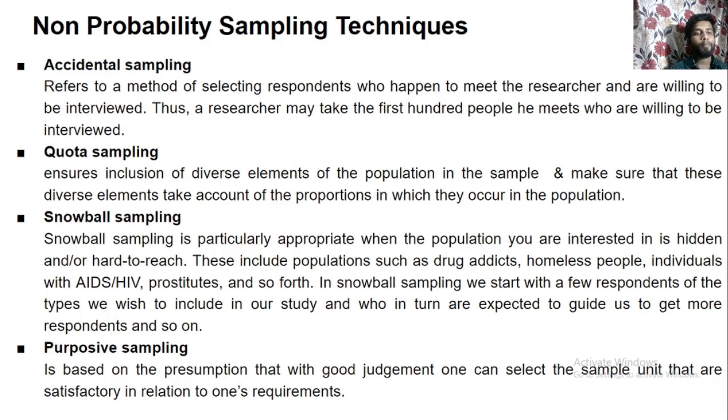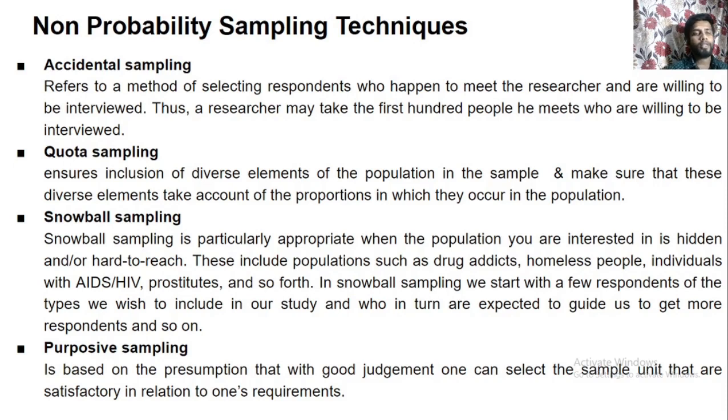Now, what is quota sampling? Quota sampling ensures inclusion of diverse elements of the population in the sample and makes sure that these diverse elements take account of the proportion in which they occur in the population. So it includes the diverse elements of the population and makes sure the diverse elements account for the proportions.